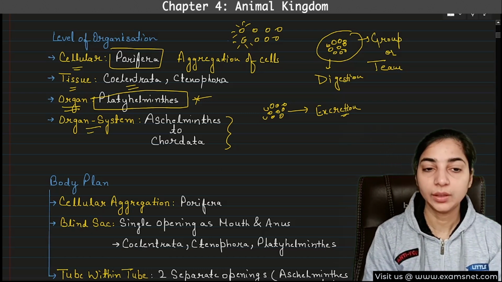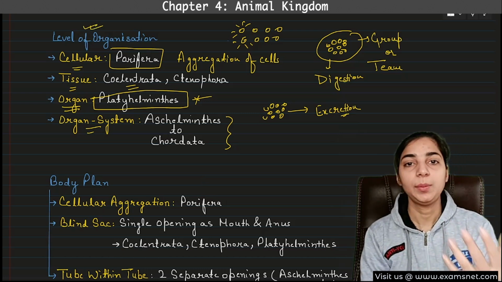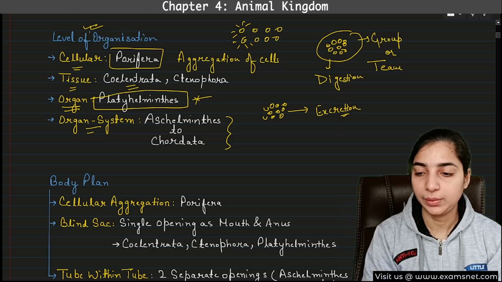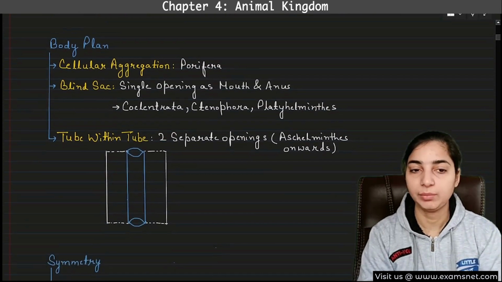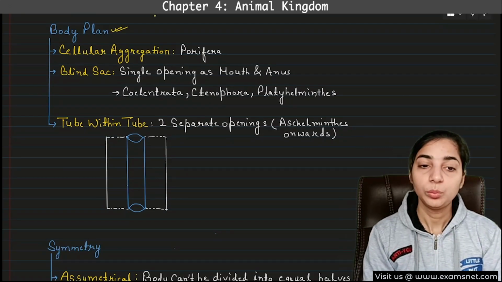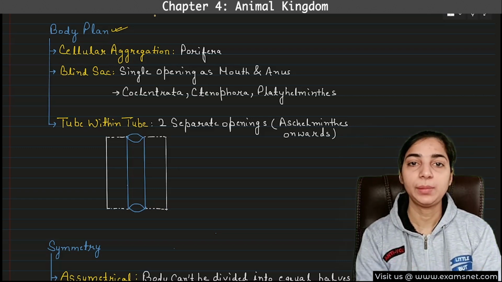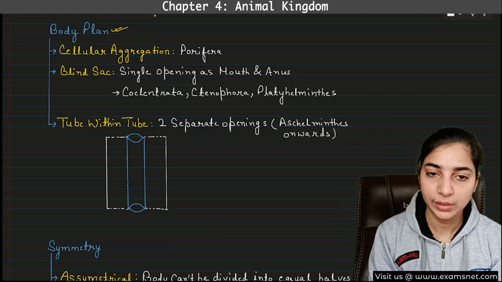So this is one of the bases of classification. Level of organization can be one of the important bases of classification. Then the second basis can be body plan. So this was not mentioned above, I think. Maybe I don't remember whether I mentioned it there, but body plan is also very important, right? Body plan means what? I also mentioned that body plan means simple or basic structure of the body.